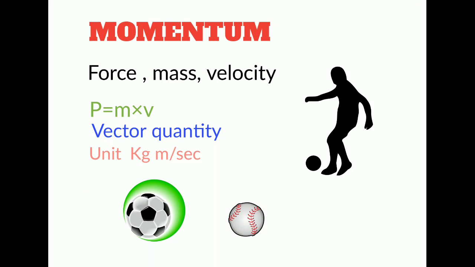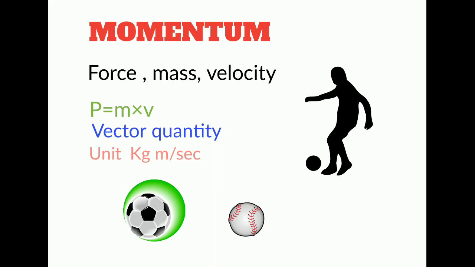Here we are starting with momentum. First of all, consider there are two balls, one is a football and another is a cricket ball. These two balls are coming with the same velocity and we have to stop them. As usual, the football will be larger in mass and the cricket ball will be smaller in mass. So to stop the football, we have to apply a larger force as compared to the cricket ball.